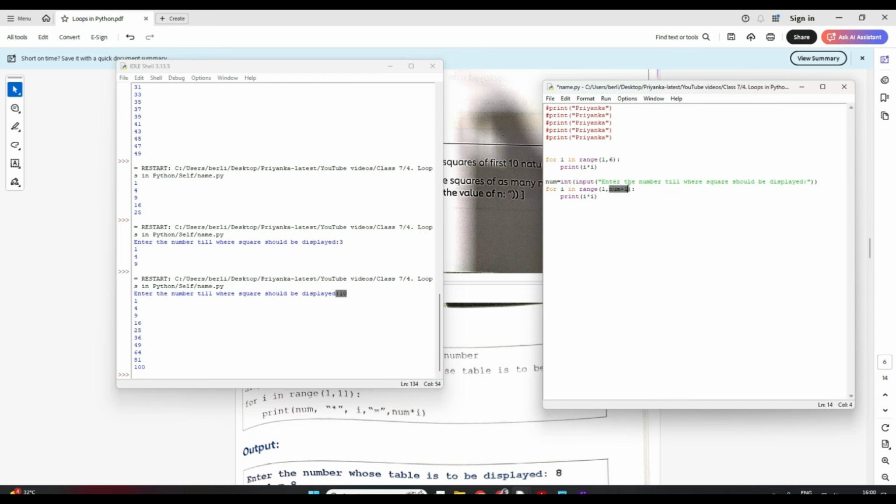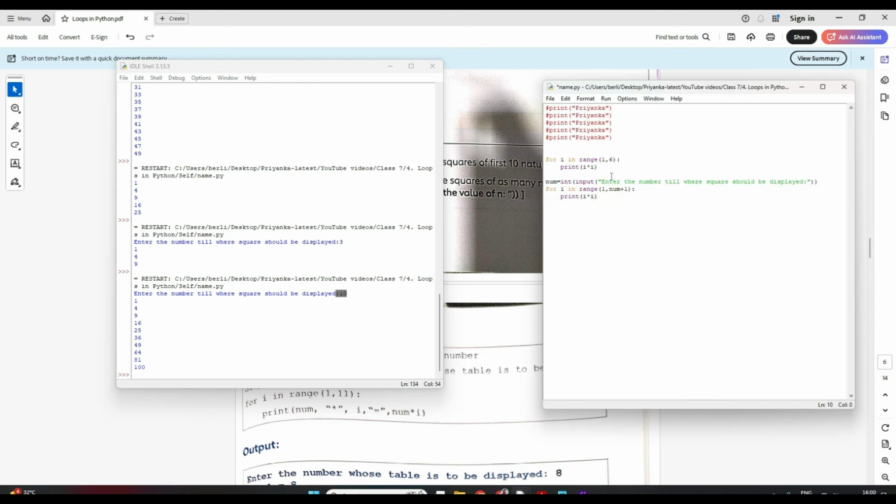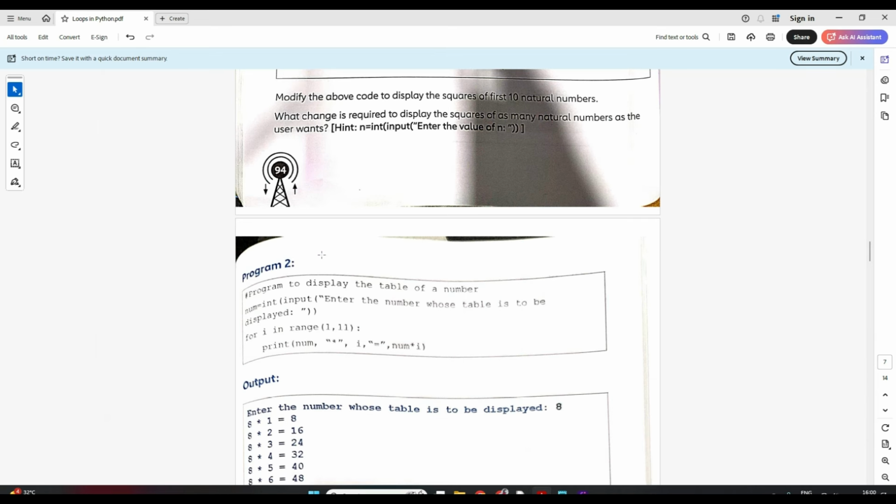Is this clear, guys? Instead of just mentioning 6, I am mentioning whatever number the user is giving, till that number the range should go. Is it clear, right? If you have any doubt, please comment. I'll try to clarify that. Okay. Now let's try to see another example that is given.